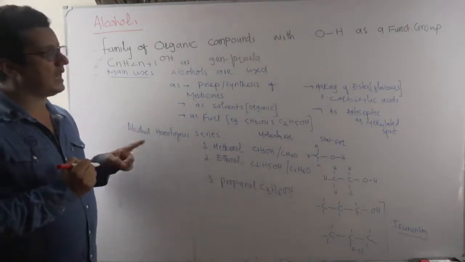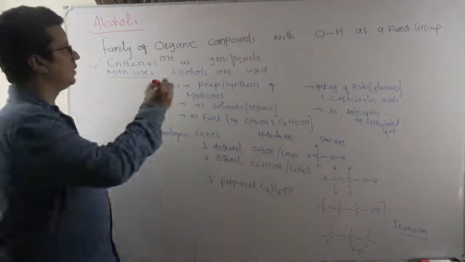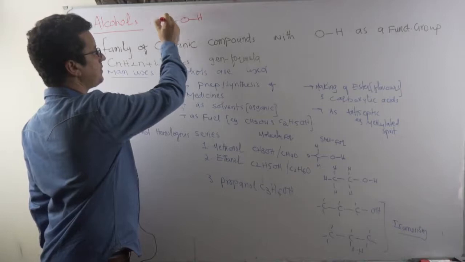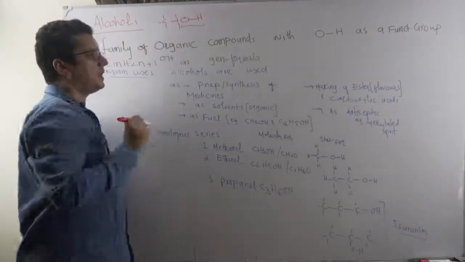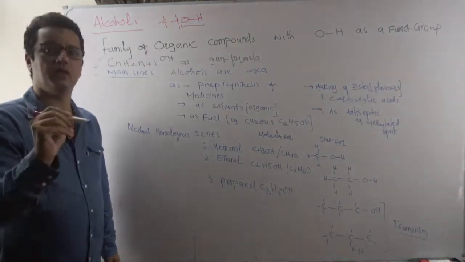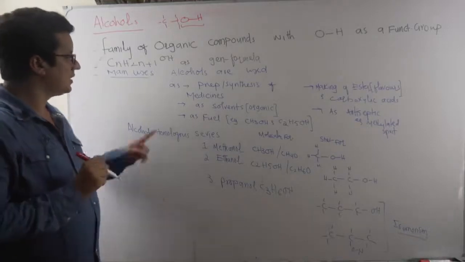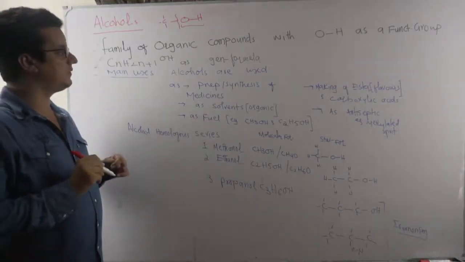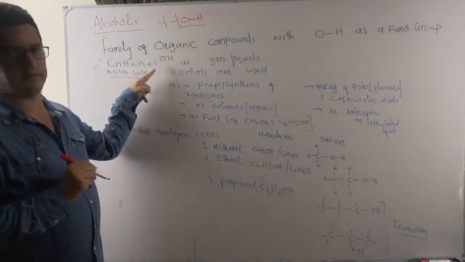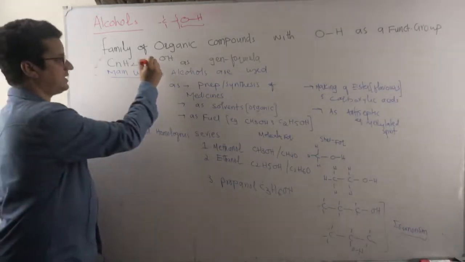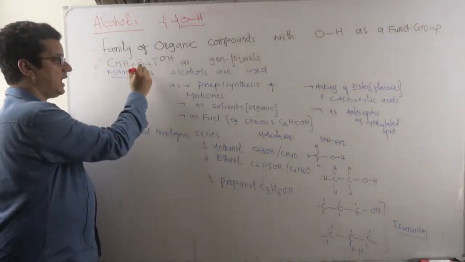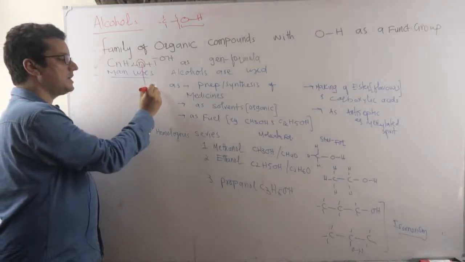In any alcohol, all you'll find is OH as a functional group. This part, OH, is attached to a carbon chain. Carbon chain is a must. And this OH part, the hydroxyl part, is actually the functional group, the reactive part of the organic molecule. So the alcohol family has the general formula CnH2n+1, and then OH is essential. Where n stands for what? You want to make a formula for any alcohol, take n as what? n basically shows the number of carbons present there.